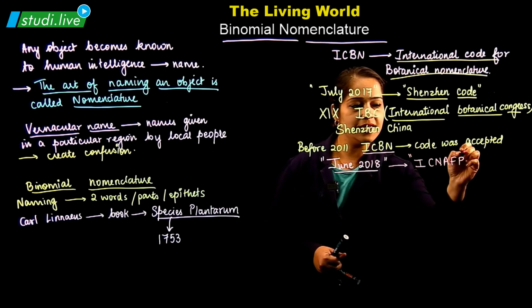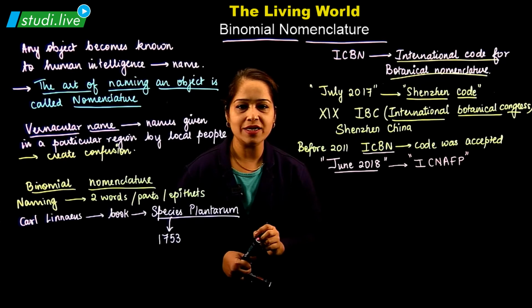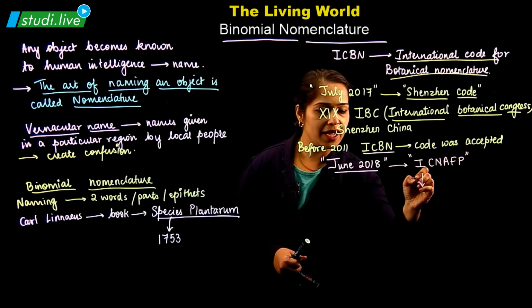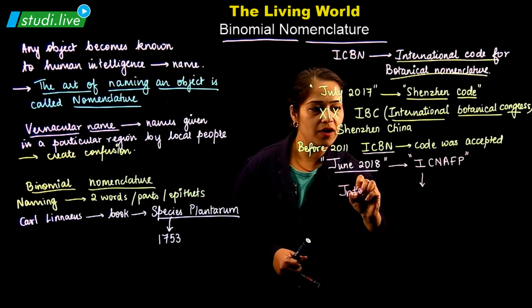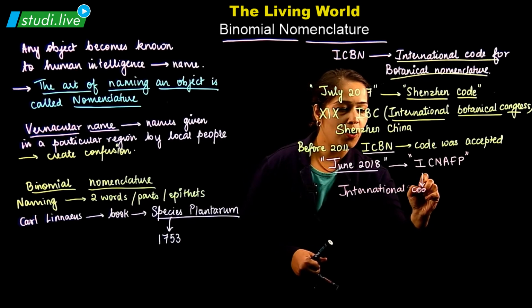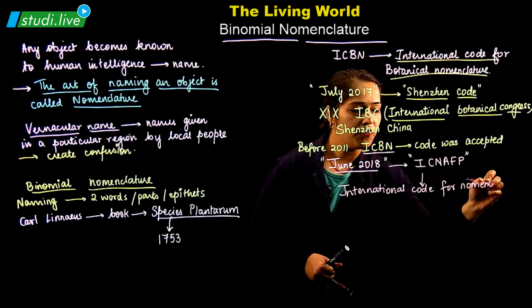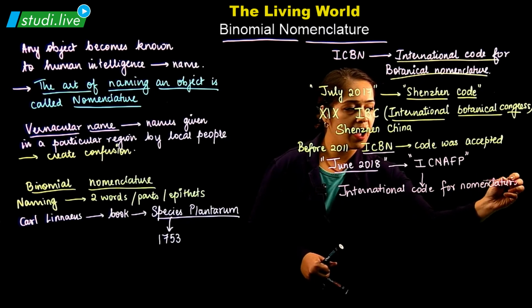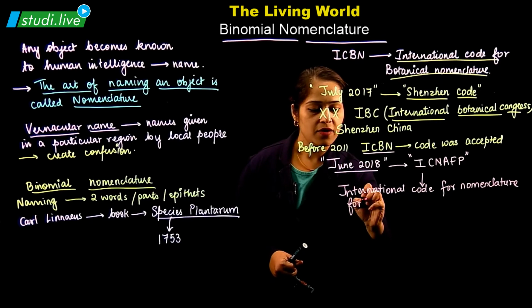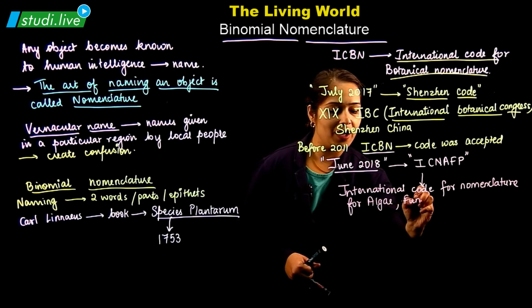This stands for International Code for Nomenclature of algae, fungi and plants.